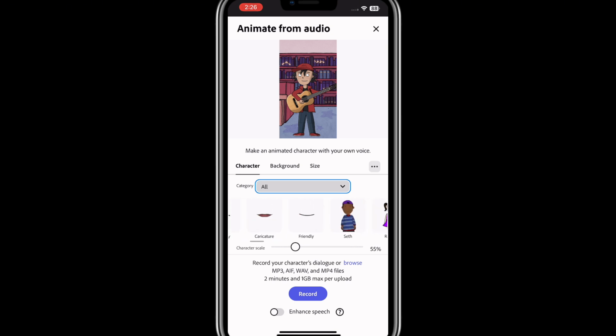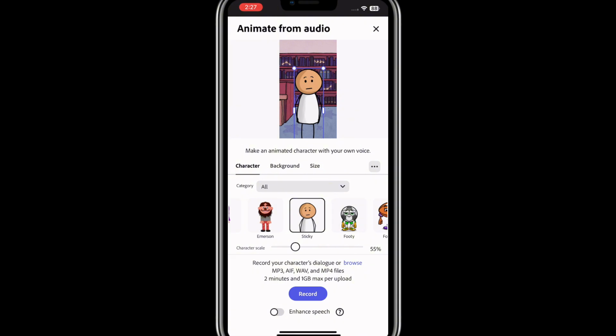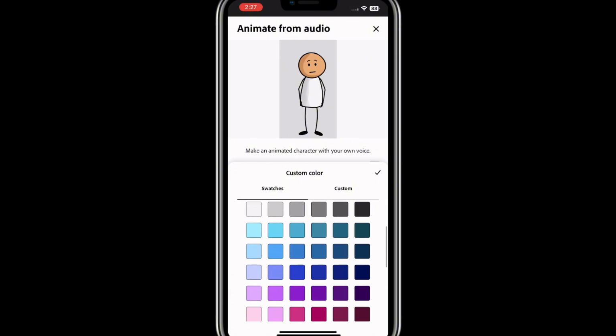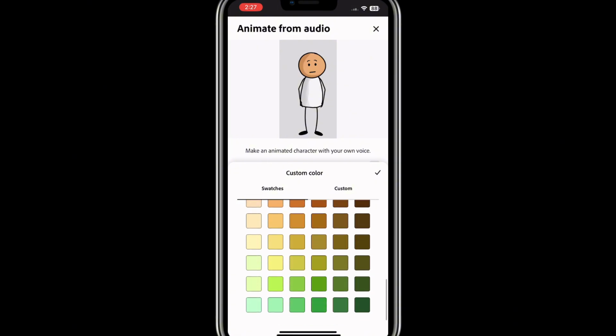So I'll just go ahead and scroll to this place and look for this animation called Stickman. You can use this particular one that is here, or you can just go and look for this one that they're calling Stickman. So this is it. I'll click on it, and I'll just go ahead and scale it depending on how big or how small I want it to look, and then I'll click on background. So you can just choose to leave it as transparent, or you can change it to the color that you want it to have. You can have the green.